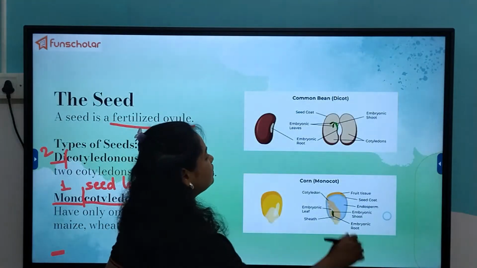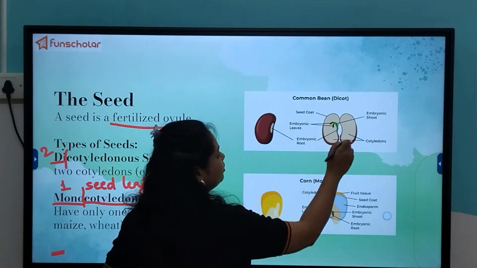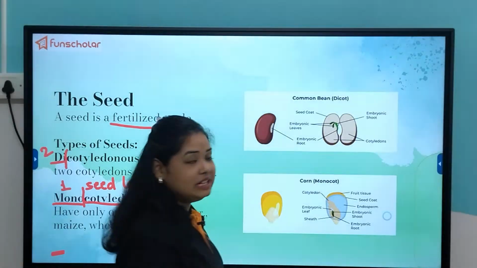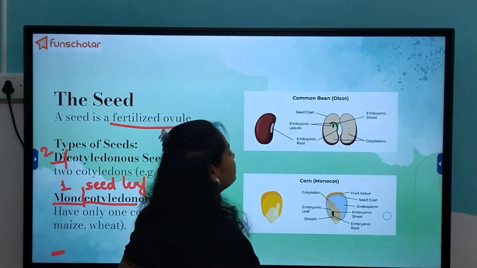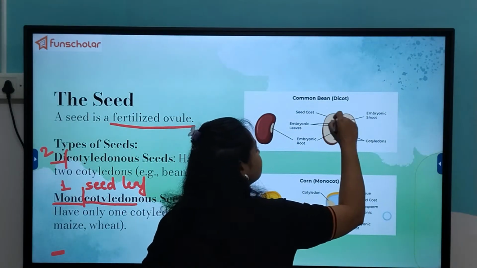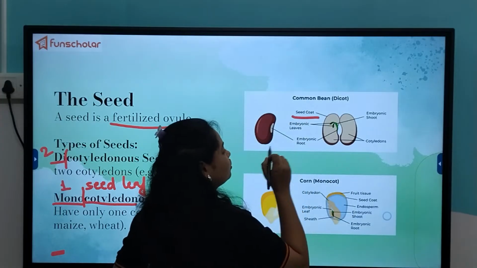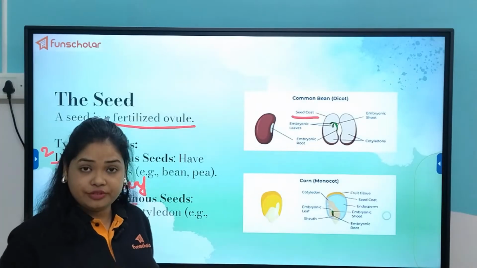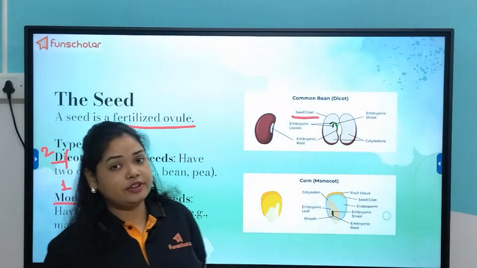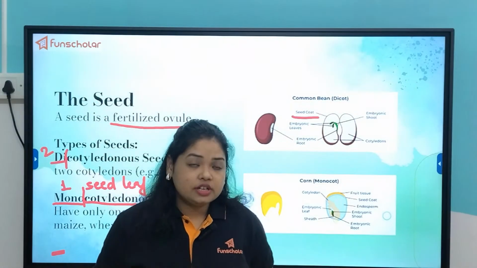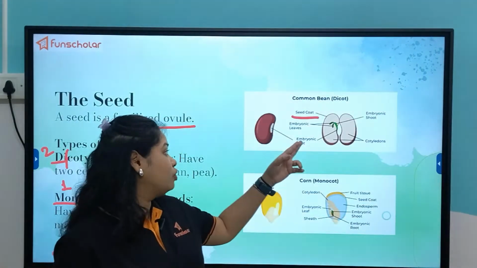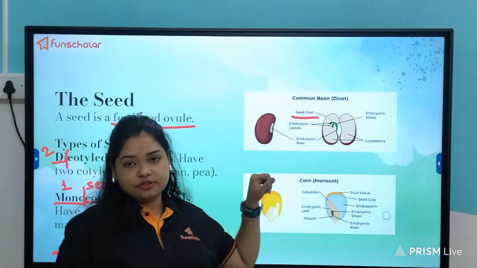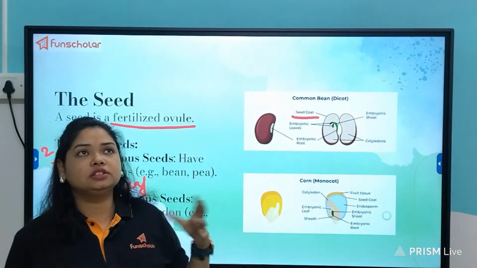Here you can understand that if you break open the dicot bean seed, you will see the outer layer of the seed, which is known as the seed coat. Just like a coat is the covering that we put on during the winter to protect ourselves against the cold, similarly this seed coat protects the seed from adverse environmental conditions.